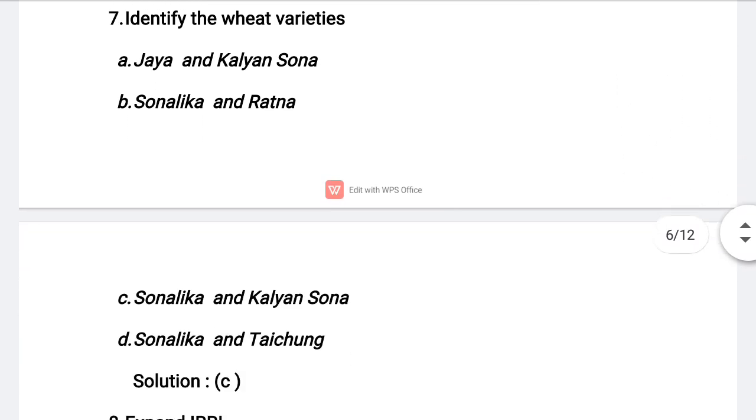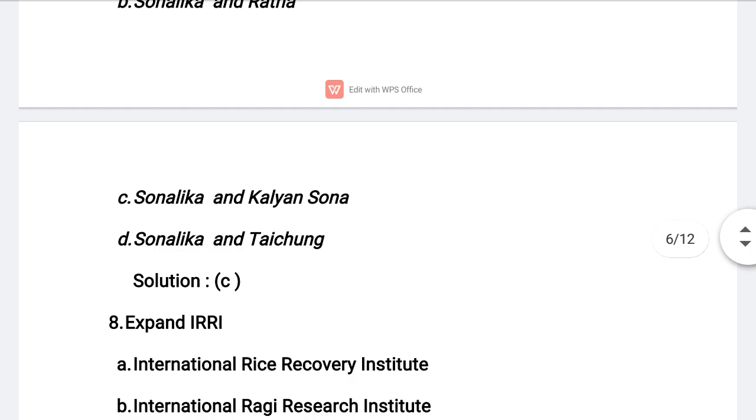Next question. Identify the wheat varieties from the given below. Option A, Jaya and Kalyan Sona. Option B, Sonalika and Ratna. Option C, Sonalika and Kalyan Sona. Option D, Sonalika and Taichung. So the correct answer for this question is option C. It is nothing but Sonalika and Kalyan Sona.